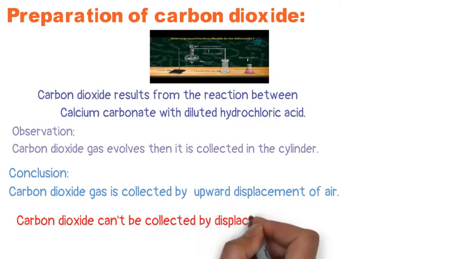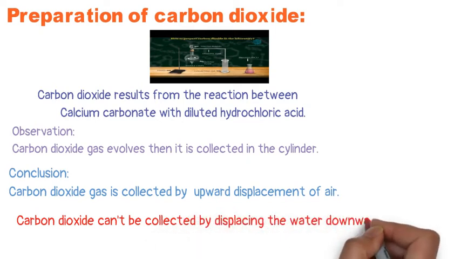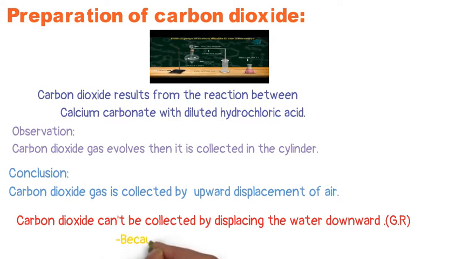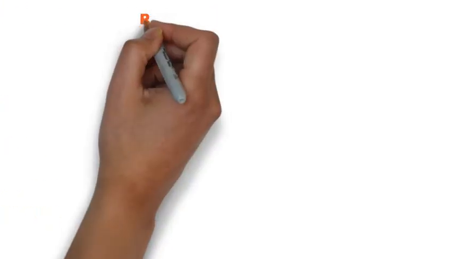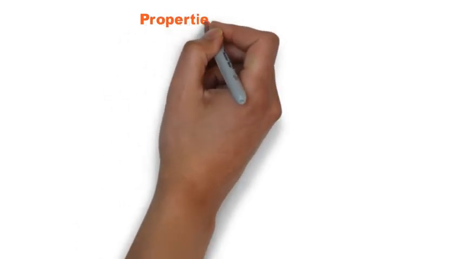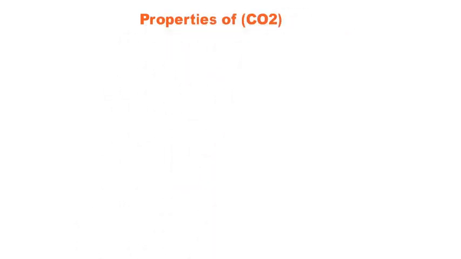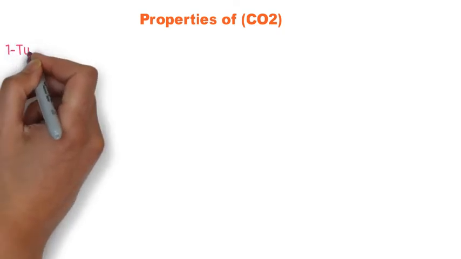But here, why don't we collect carbon dioxide gas by the displacement of water? We can't collect carbon dioxide gas by the displacement of water because carbon dioxide gas is easily dissolved in water. The properties of the carbon dioxide. Let's see this activity to conclude the properties of carbon dioxide.